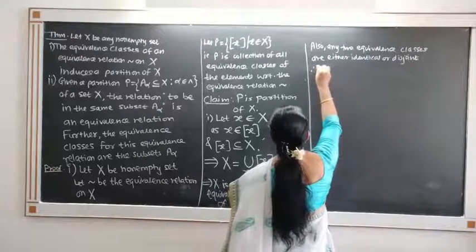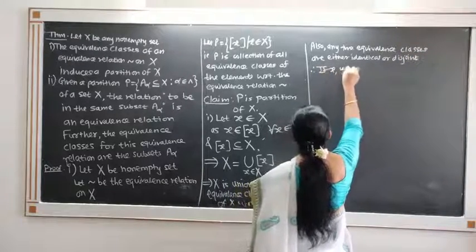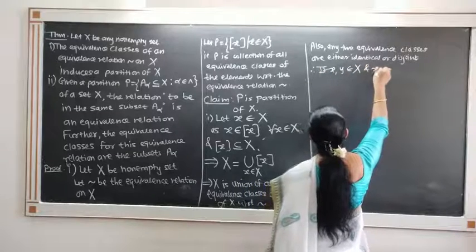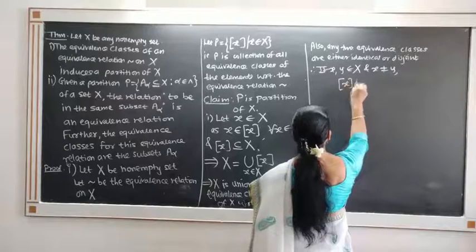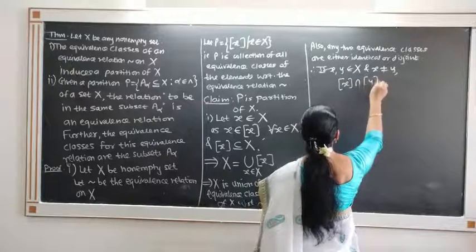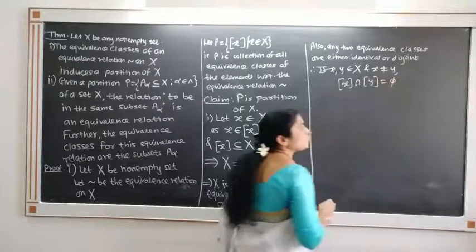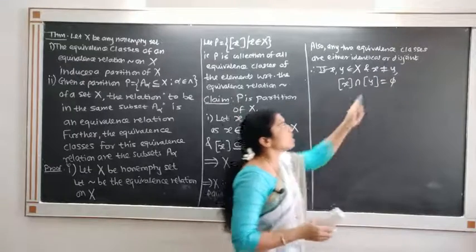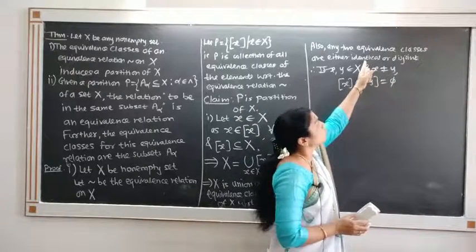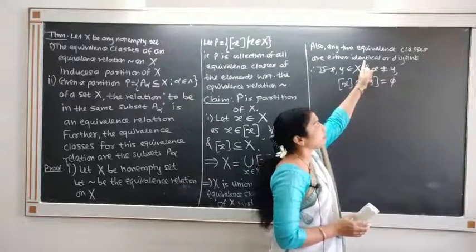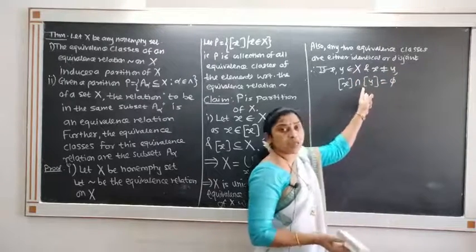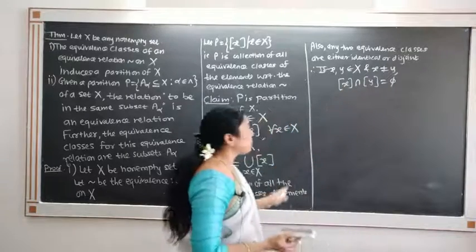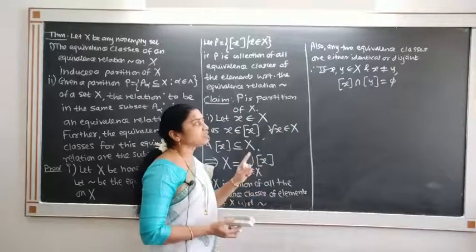Therefore, if x, y belong to X and x is not equal to y, obviously the equivalence class of x intersection the equivalence class of y must be equal to the empty set. Because x is not equal to y, those equivalence classes are not identical, so they must be disjoint, means that the intersection is empty.